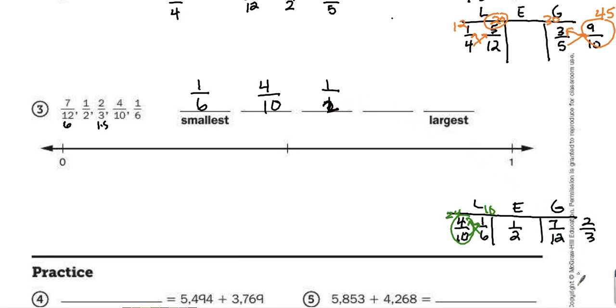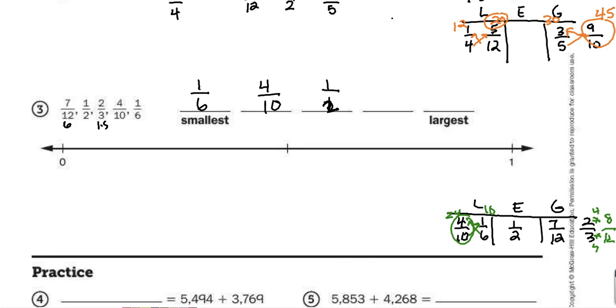Finally, I have 2 fractions in this greater than half category, 7/12 and 2/3. Well, I could cross multiply, or I know that if I multiply 3 times 4, I get 12. And then if I multiply 2 times 4, I get 8. So this would be 8/12.